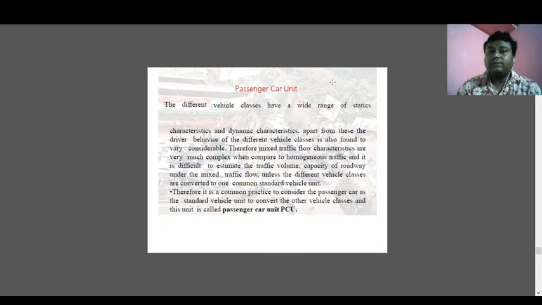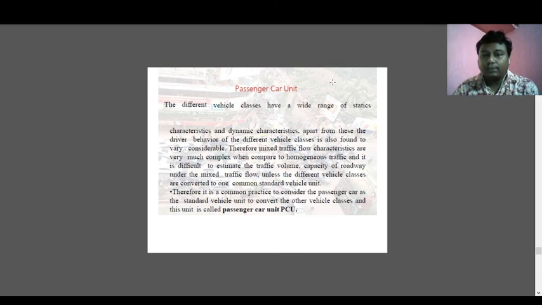The different classes of vehicles have a wide range of static characteristics, meaning the dimensions, and dynamic characteristics. Apart from this, the driver behavior of the different vehicle classes is also found to be very considerable. Therefore, mixed traffic flow characteristics are very complex compared to homogeneous traffic, and it is difficult to estimate the traffic volume capacity of a roadway under mixed traffic flow unless the different classes of vehicles are converted into a common standard value. Definitely, you have to convert the different classes of vehicles into a particular unit.